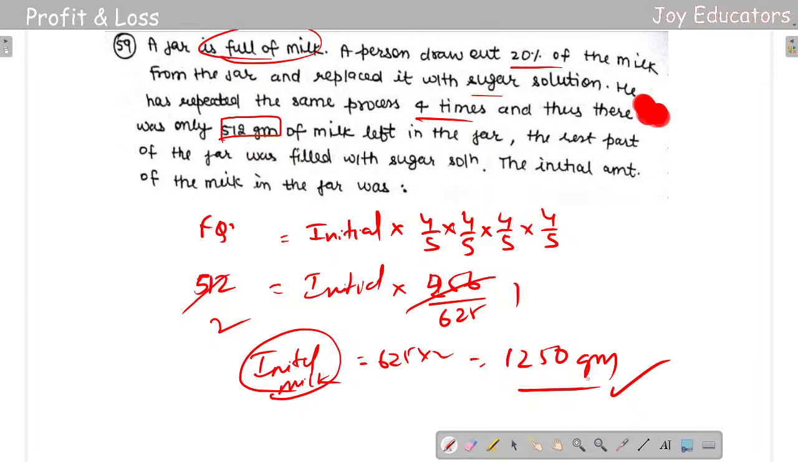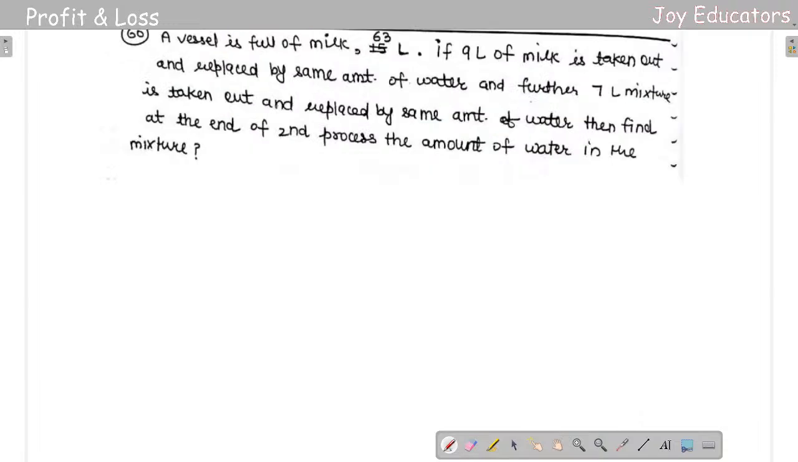Okay now? Yeah. So let's go to the next question. A vessel is full of milk of 63 liters. If 9 liters of milk is taken out and replaced by the same amount of water, and further 7 liters of milk is taken out and replaced by the same amount of water, find the amount of water after the second process. Even the simple same question. Final quantity is equal to 63 into 9 liters of milk taken out, 9 by 63.